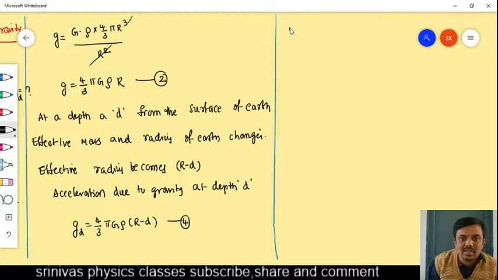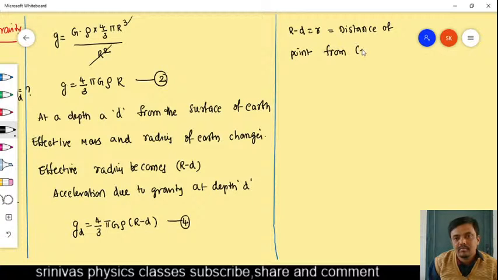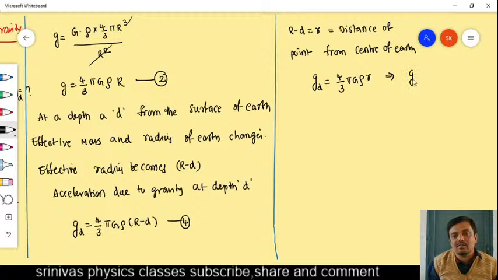For example, r minus d we can consider as a small r. That is, what is small r? The distance of the point where you are finding the acceleration due to gravity from the center of earth. Then g_d, if you write that equation, is 4 by 3 pi G rho into small r. From this, g_d is proportional to small r we will get.